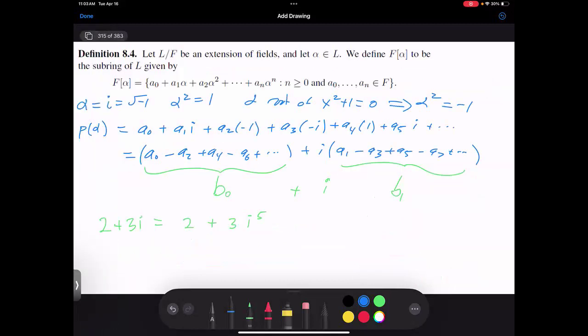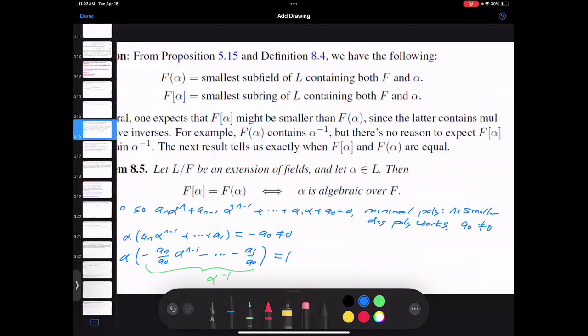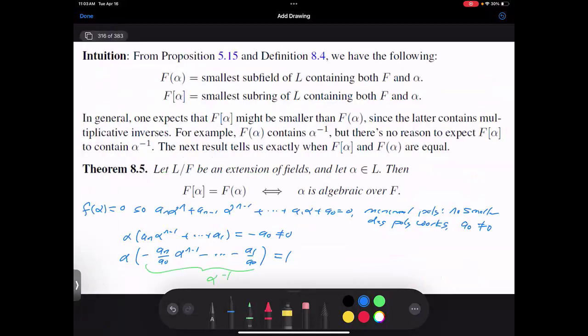We talked about the differences between subrings and fields. If I add a new element, I initially have all combinations of powers of alpha. But if alpha is an algebraic number, then I only have finitely many powers I need to work with. And in that case, we get the beautiful result that parentheses are the same as square brackets, that the subring is the same as the subfield.